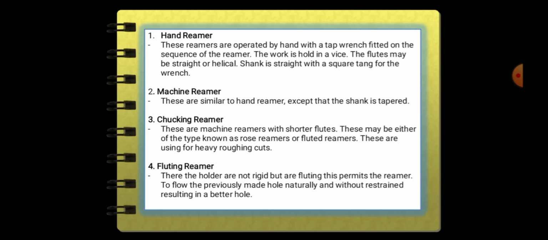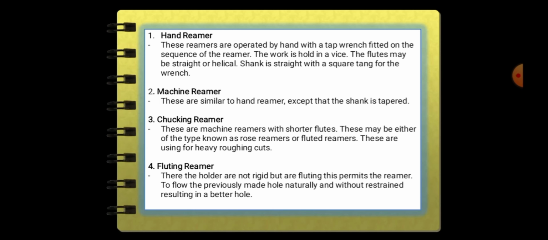So, hand reamer. These reamers are operated by hand with a tap wrench fitted on the square end of the reamer. The work is held in a vise. The flutes may be straight or helical. The shank is straight with a square tang for the wrench.